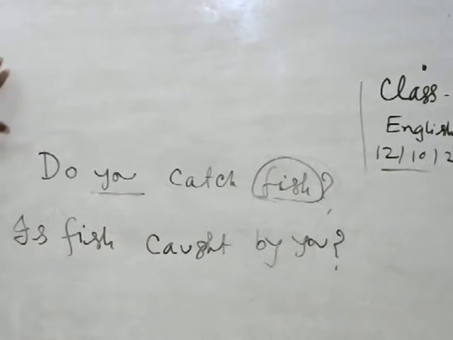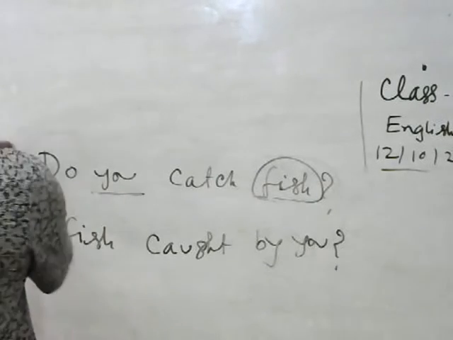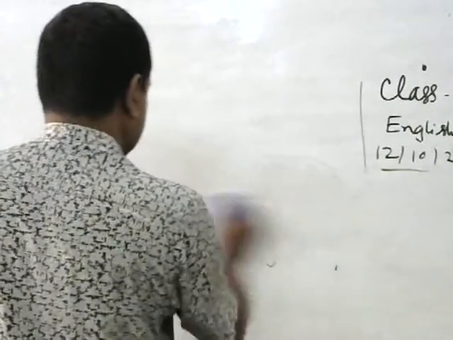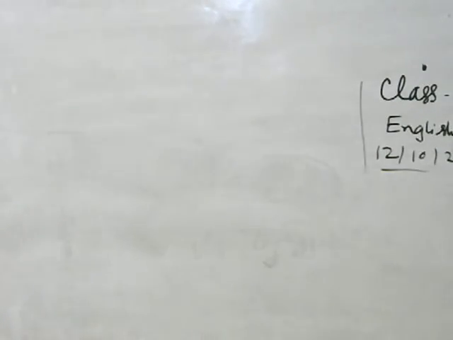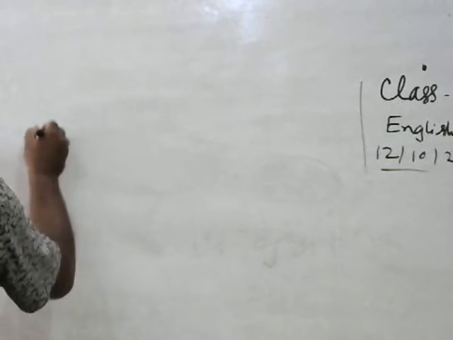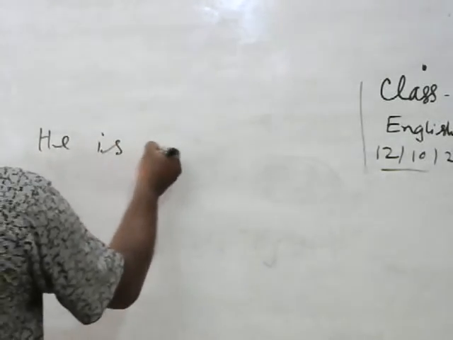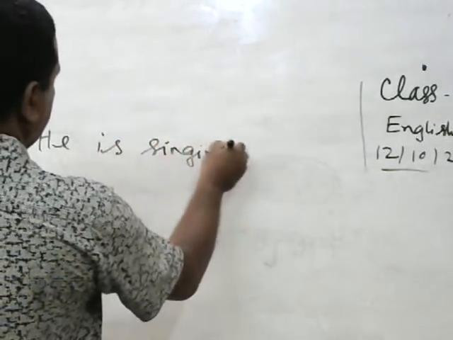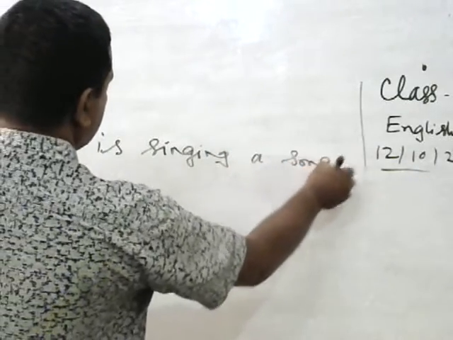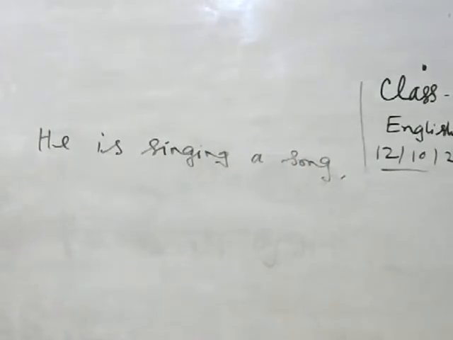Okay, we can change this sentence from active to passive if the sentence is continuous tense. Suppose I write a sentence on the whiteboard: He is singing a song.